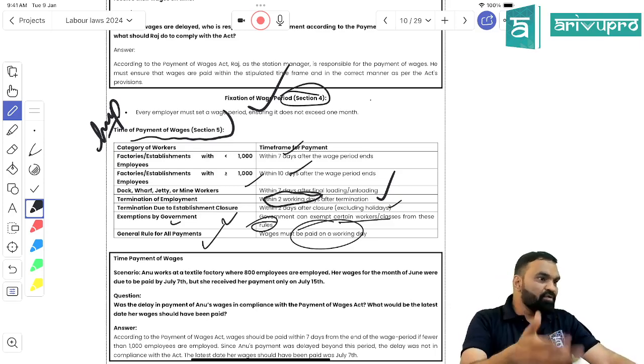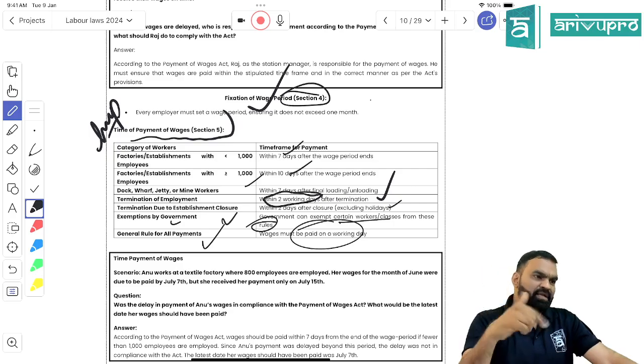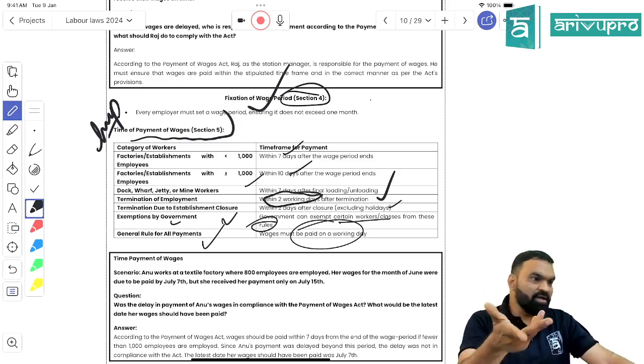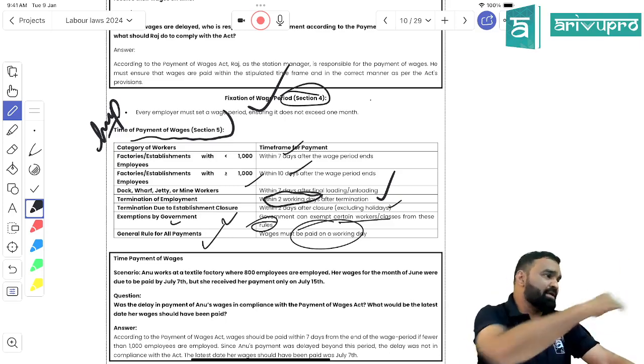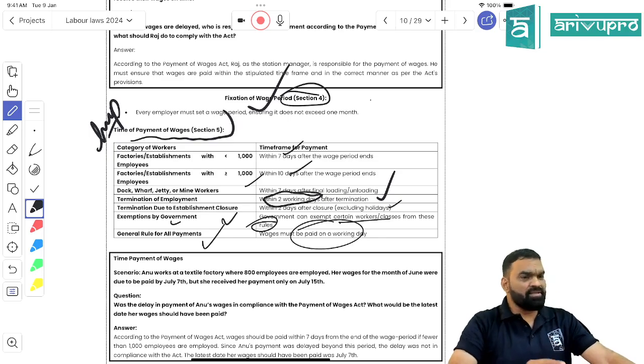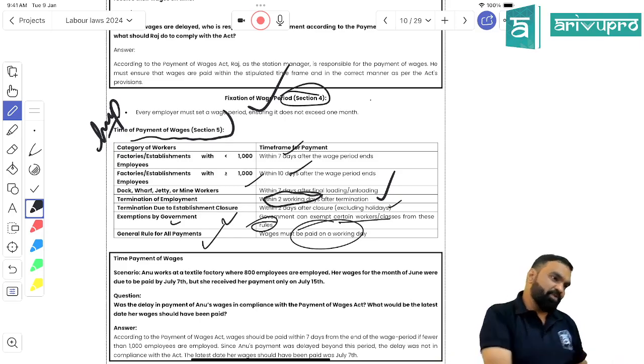Now he'll ask for the final dues. Will he ask or not? He would ask, right? He'll contact the HR department and say do my final settlement. In that case, the settlement amount you have to pay within 2 working days. Got my point? Is it clear?